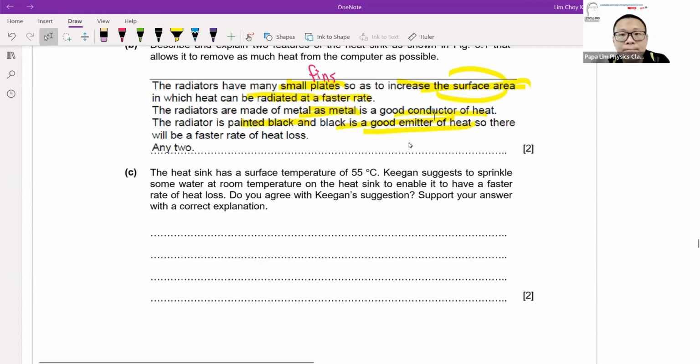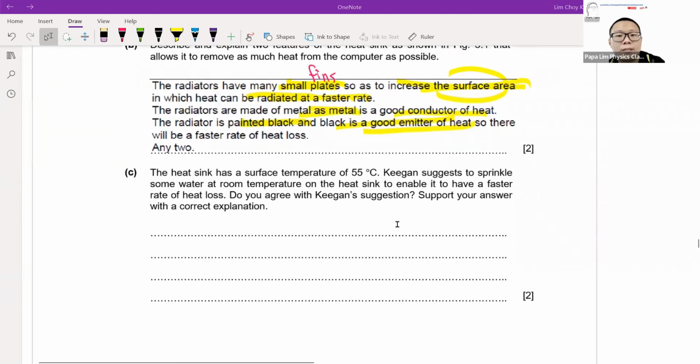Now, suggest what happened. Based on part C, they say suggest I sprinkle some water at room temperature to allow it to cool faster. Of course, the assumption here is that when I sprinkle water, it doesn't affect the circuit board. So let's say I sprinkle the water only on the heatsink.